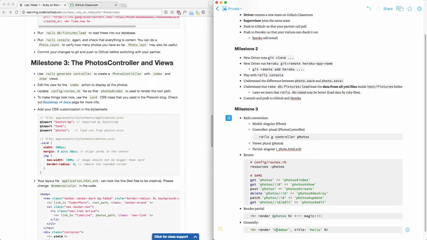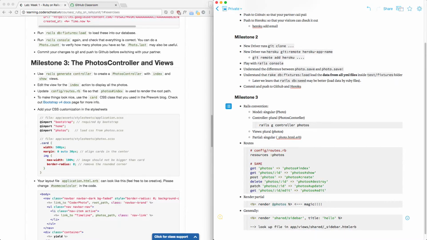If you do this, then you go to view slash sidebar. But if you do this, then it will go to photos slash underscore sidebar. Does it make sense? So for example, I can do this, share. It means it will look up the file in app/views/share/_sidebar.html.erb. Make sense? Okay. Anything else that we learned? Share.